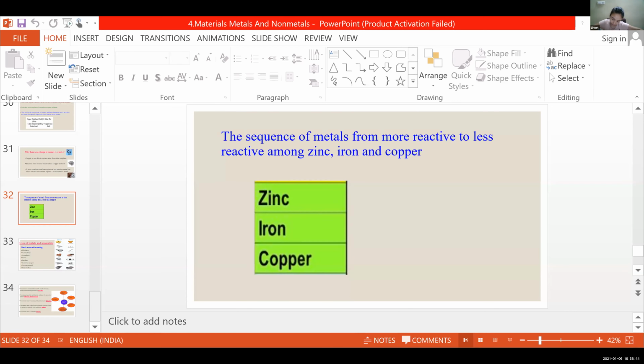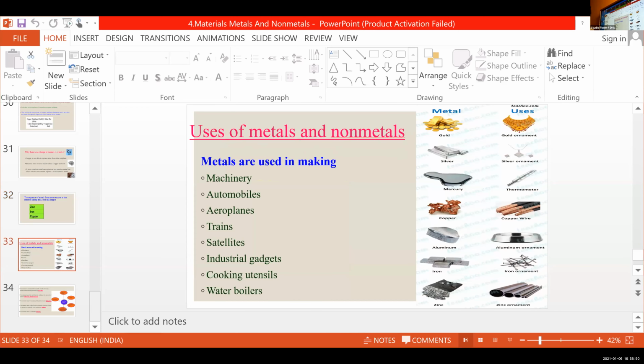Then we are moving to the uses of metals and non-metals. First one, metals. That's in your textbook, page number 51. No need to write.